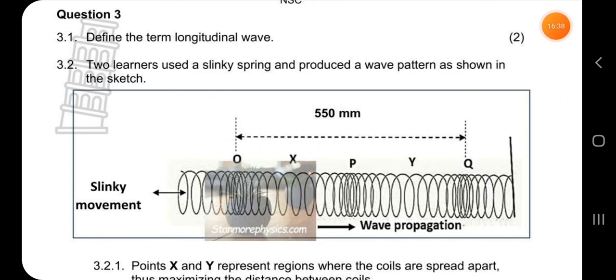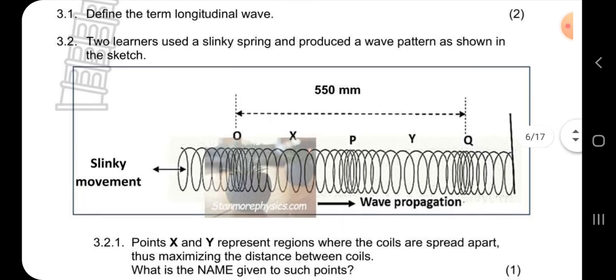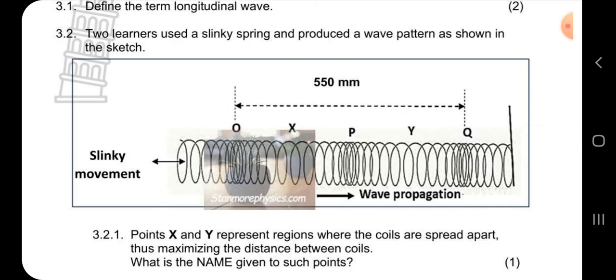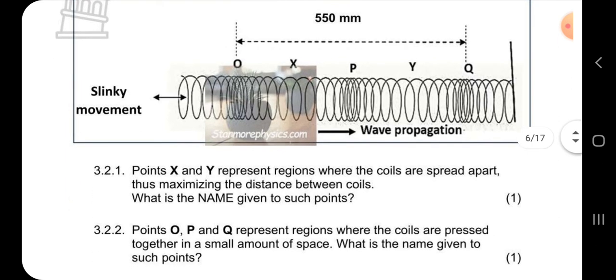Two learners used a slinky string and produced a wave pattern as shown in the sketch. Slinky movement, wave propagation there, O, X, P, Y, and then there is 550 millimeters. Points X and Y represent regions where the coils are spread apart, thus maximizing the distance between coils. What is the name given to such a point?